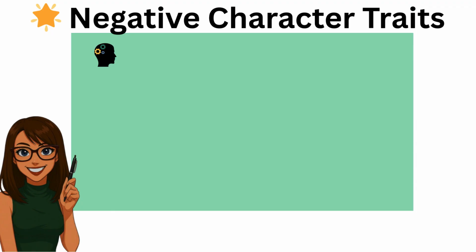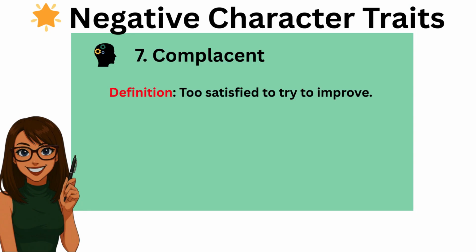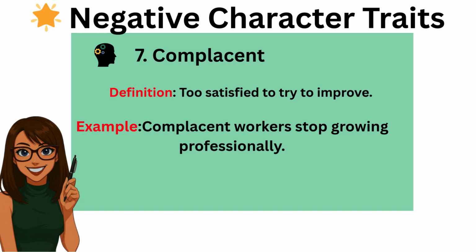Now we get to the word complacent. The definition is too satisfied to try to improve. For example, complacent workers stop growing professionally.